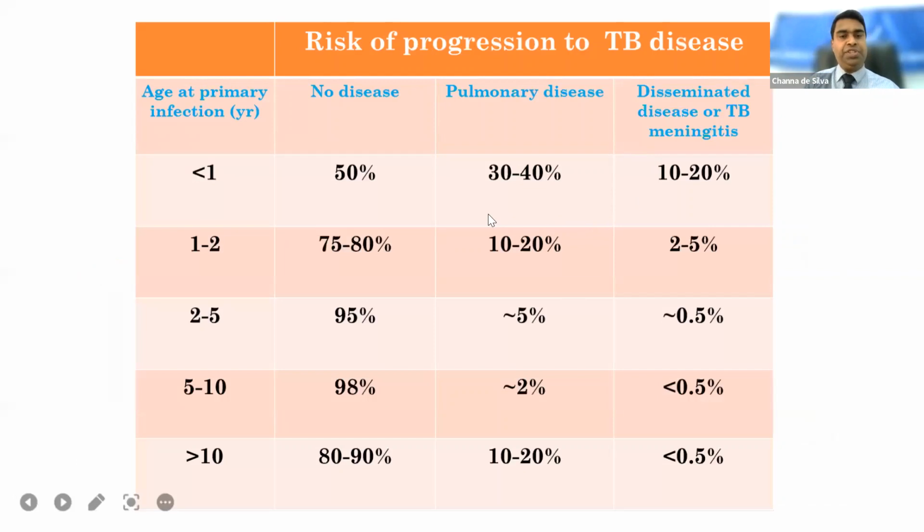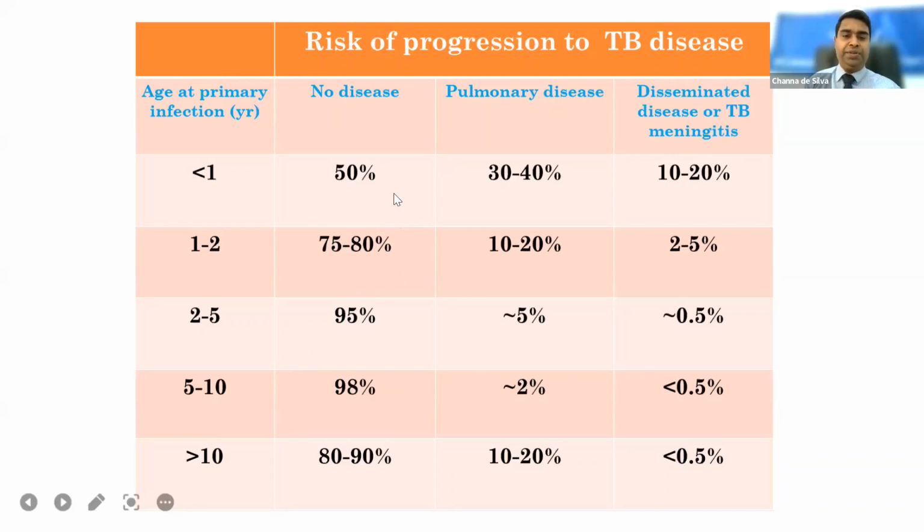The dangerous situation is this: this table indicates the age. In children less than 1 year of age, no disease is about 50%. These figures are changing a little, but this is a rough idea. They can have pulmonary disease, meaning the infection can progress to disease in 30 to 40% as pulmonary disease, and other manifestations for the rest. So in total, in those less than 1 year, 50% of children can develop the disease following infection.